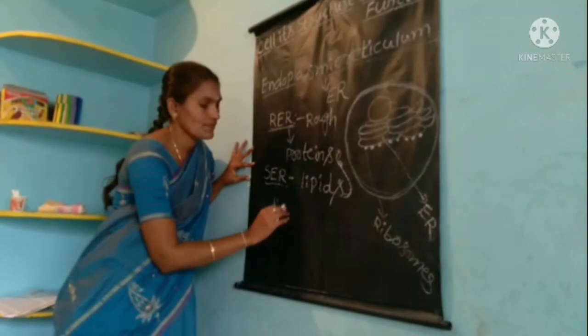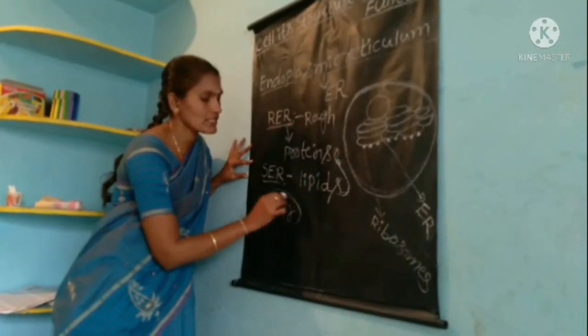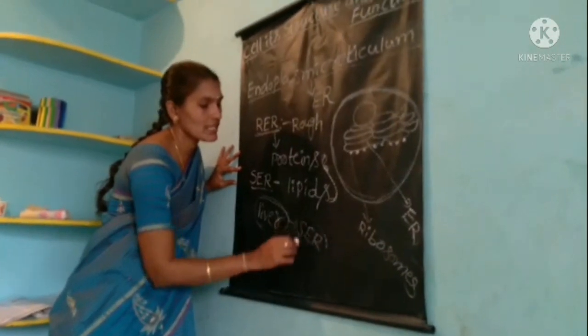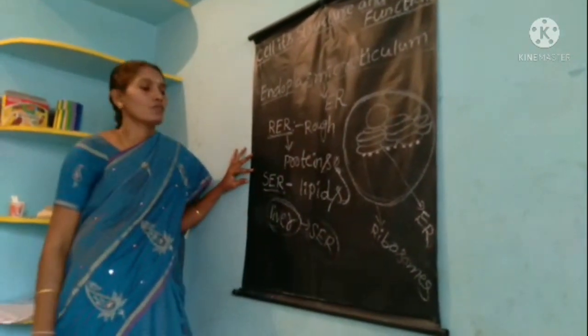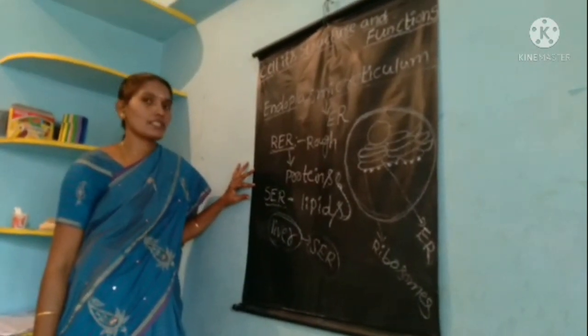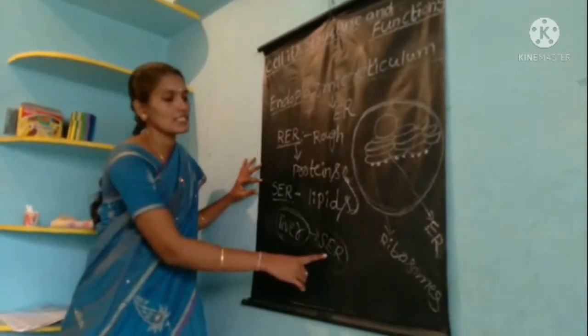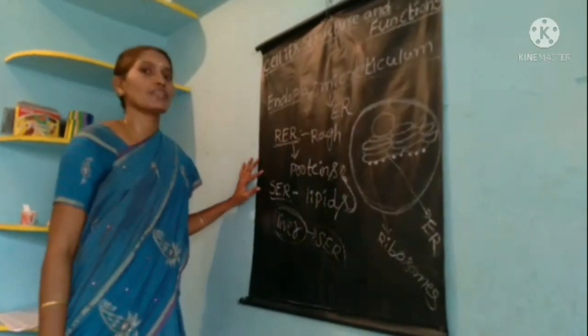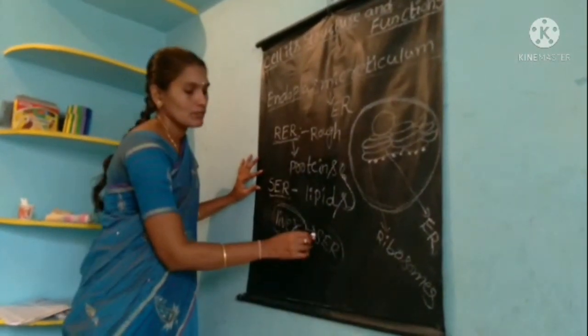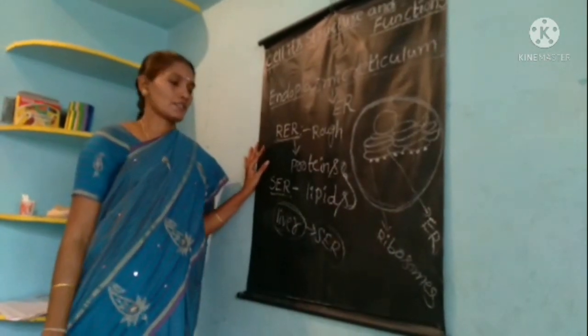Okay, children. In liver cells, the SER plays one crucial role. What is that work in liver cells? Children, this SER is detoxifying drugs and poisonous materials.